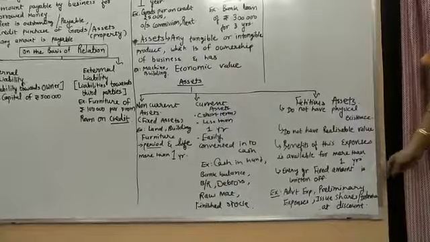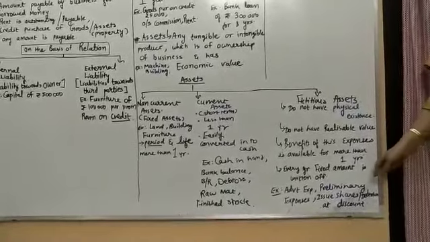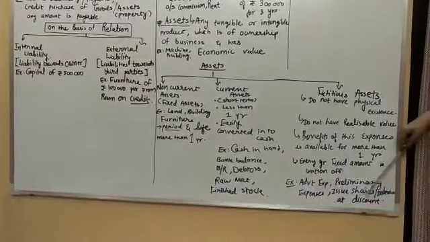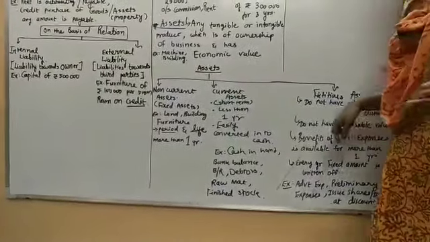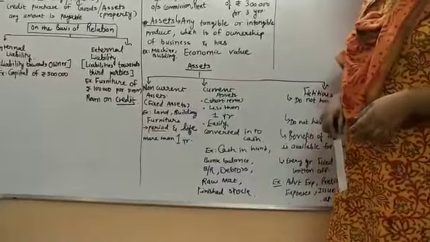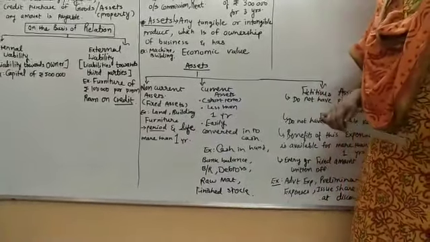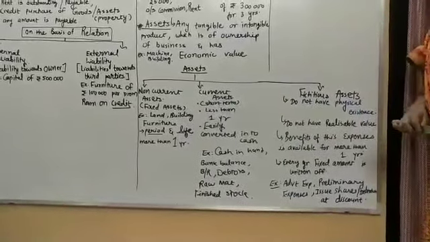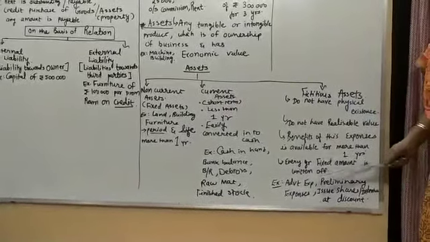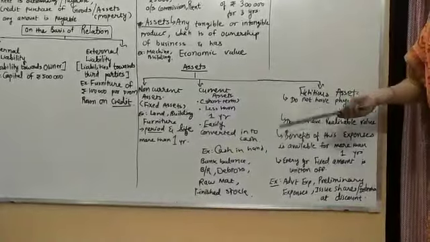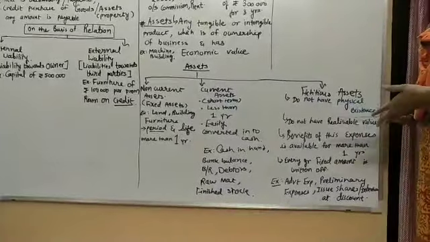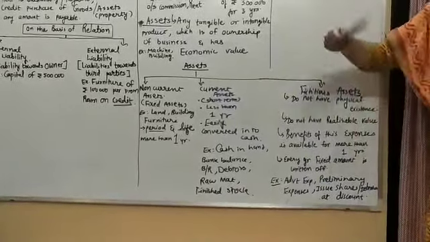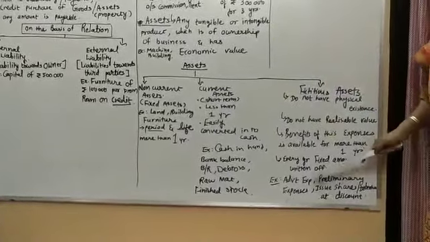Then the example is of issue of shares and debentures at a discount. Are you aware of the word shares? Yes, this is issued by the company and its price is 10 rupees, basically face value. But when the company issues at rupees 8, फेस वैल्यू से कम प्राइस में अगर इश्यू करती है तो क्या हो जाता है, कंपनी को बहुत लॉस जाता है. But when there are so many shareholders to buy this one share of 10 at the place of 8, definitely in the long run the company is going to get benefit.